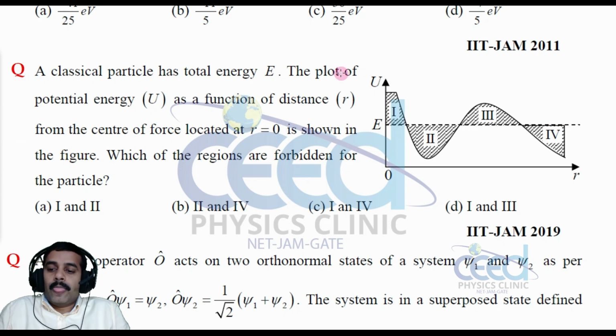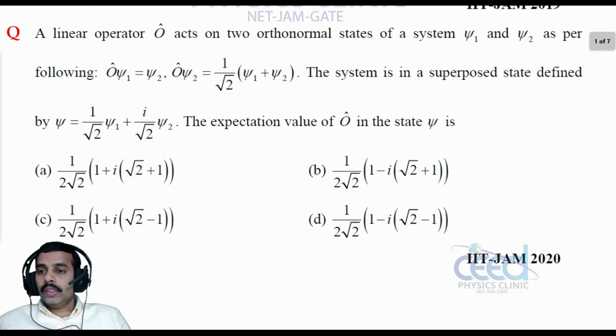The question is: a linear operator O cap acts on two orthonormal states of a system, psi 1 and psi 2, as per the following equation. This operator works on psi 1, you will get psi 2. This operator works on psi 2, you will get 1 by root 2 times psi 1 plus psi 2. The system is in the superposed state defined by psi is equal to 1 by root 2 psi 1 plus i by root 2 psi 2.